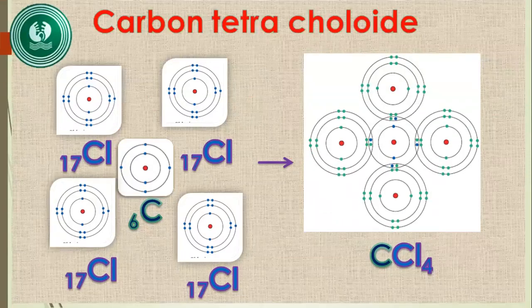Another example is carbon tetrachloride. Its chemical formula is CCl4. The carbon is the central atom. In its valence shell it has 4 electrons. So to acquire the stable electronic configuration of a noble gas it needs 4 electrons. So carbon shares its electrons with 4 chlorine atoms and forms the CCl4 molecule. That is shown by the diagrammatic representation here.